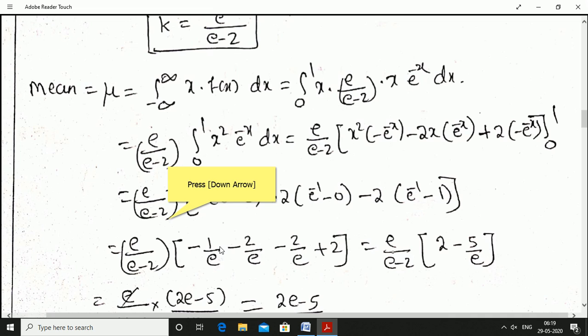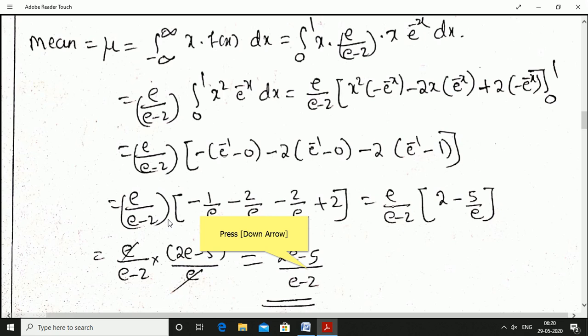Minus 2 constant, I have written that outside. For the first term, apply the limit. Plus into minus is minus, I have written outside. Upper limit 1 square is 1 into e power minus 1, nothing but e power minus 1. Lower limit x is 0. Okay. Minus 2 constant. Upper limit 1 into e power minus 1, e power minus 1, minus 0 into e